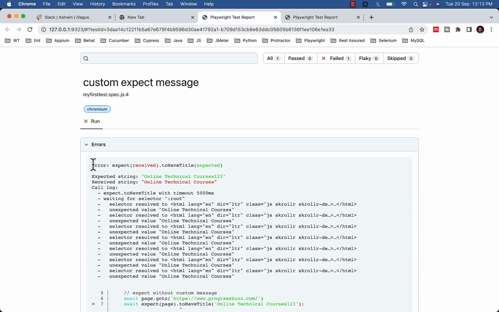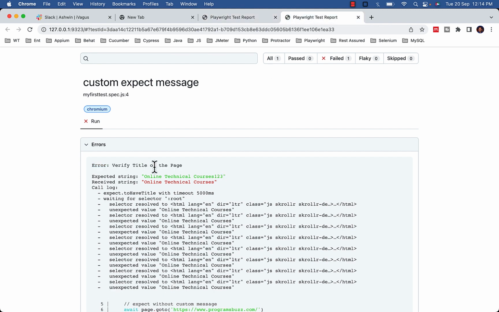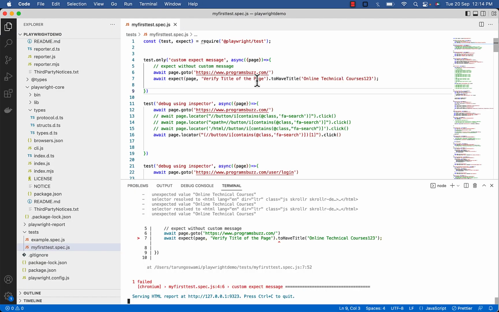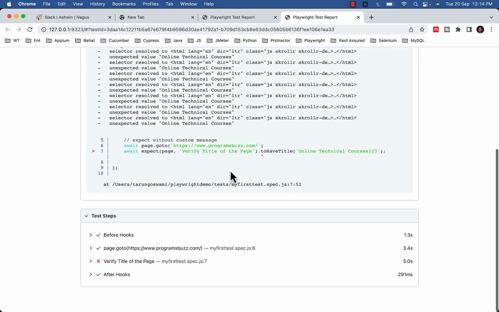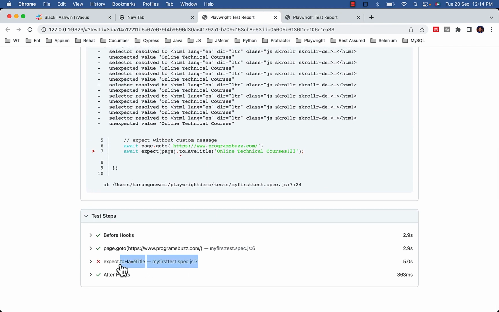In the error section, earlier we were getting this error, expect received dot to have title expected, and now we are getting verify title of the page. The message we have specified here. And if you will check the test step, the same message verify title of the page is showing here as well. And in previous report it was showing expect dot to have title.